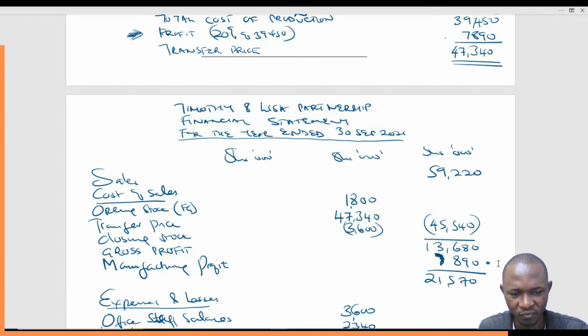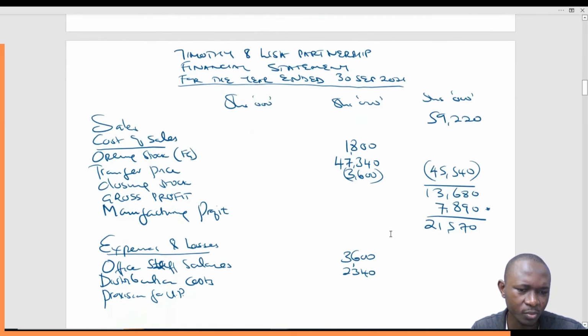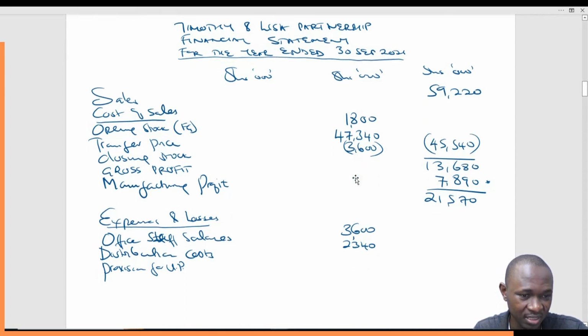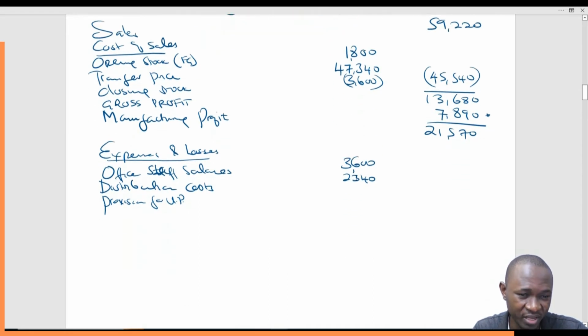We charged the profit, but some of the goods might not have been sold. So that is what we want to factor in when we talk about provision for unrealized profit. Some of this profit, yes, it will be profit because it was charged in the manufacturing account, but it has not yet been realized because we still have some goods with us worth 3,600. That is the closing stock as at the end of the year.